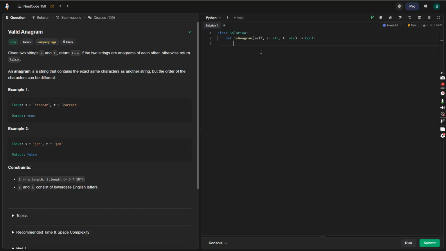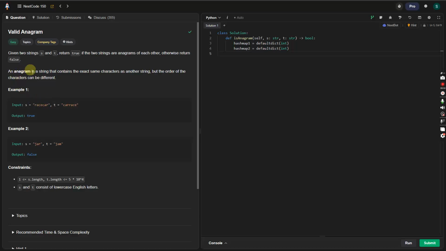To do so, I need to create 2 hash maps. So hash map 1 equals defaultdict, which is a library that helps create hash maps. So hash map 2 equals defaultdict int. My idea here would be to populate one hash map with all the values in a string.